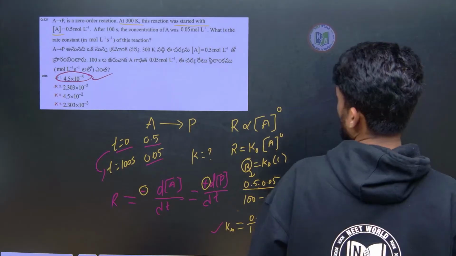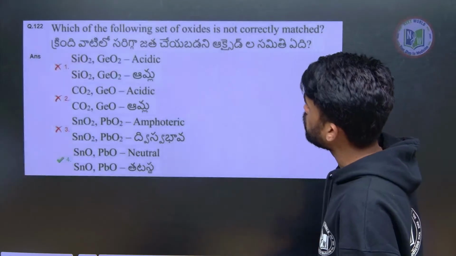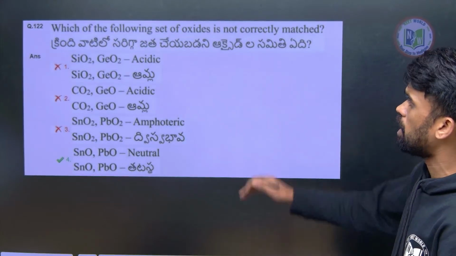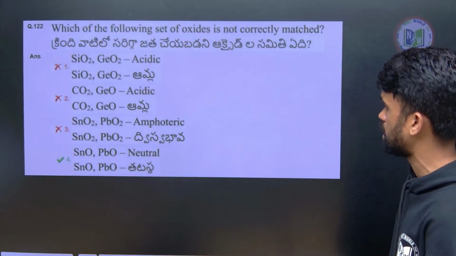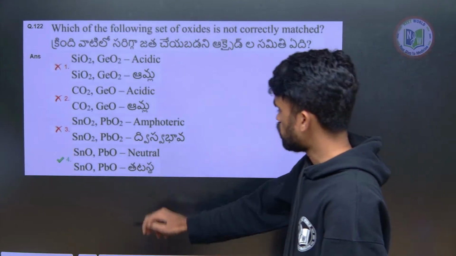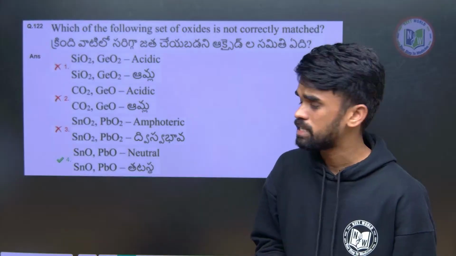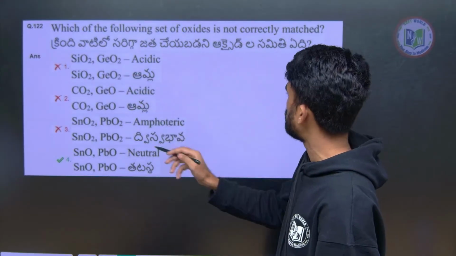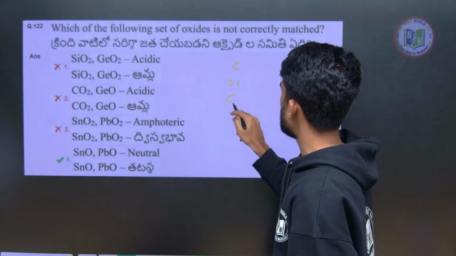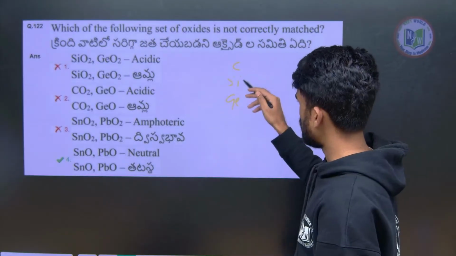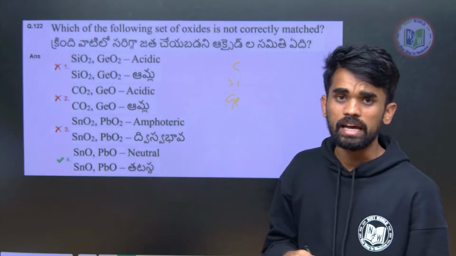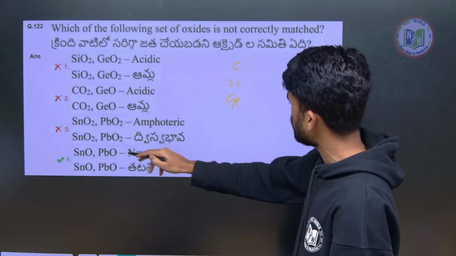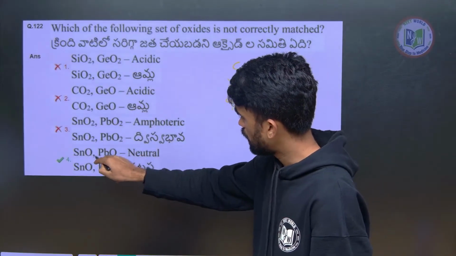Now the next question: which of the following sets of oxides are not correctly matched? See, these are oxides of p block elements, the 14th group elements: carbon, silicon, germanium, tin, lead. Here we have lead oxide and tin oxide.